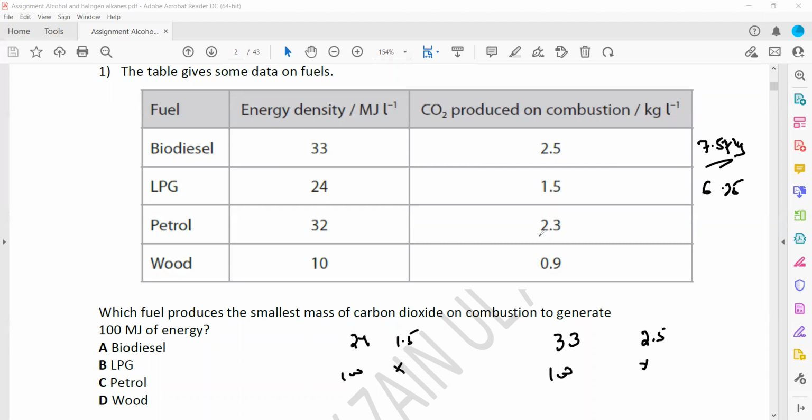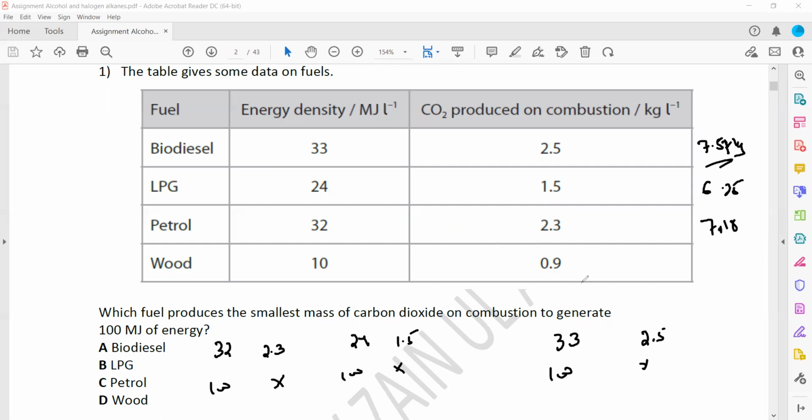Then same thing, petrol: 32 megajoules of energy is produced per liter, and it gives out 2.3 kilograms of carbon dioxide per liter. So if we want to produce 100 megajoules, then it should be X. Cross multiply again, so 100 into 2.3 divided by 32. So this will produce 7.18 kilograms of carbon dioxide.